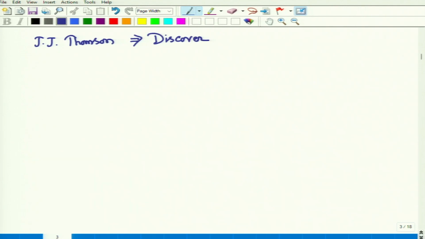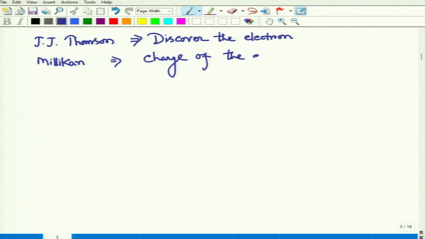Let me write it first. J.J. Thomson discovered the electron, but Millikan determined the charge of the electron. First, in Thomson's experiment, it was found that e/Me, where e is the charge of the electron and Me is the mass of the electron,